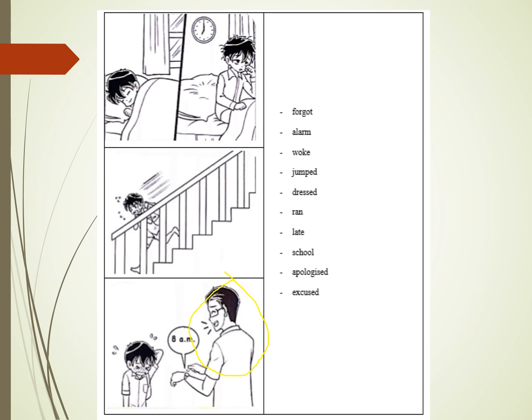Let's look at the words given. Number 1, forgot. Alarm, you can understand, right? The alarm clock. Maybe the boy did not set his alarm clock. Woke up. Jump. Dress means put on his shirt, and so on. Ran. Late. School. Apologize means say sorry. Excuse means forgive. So I think the words given are all very simple. Let's look at the next slide.